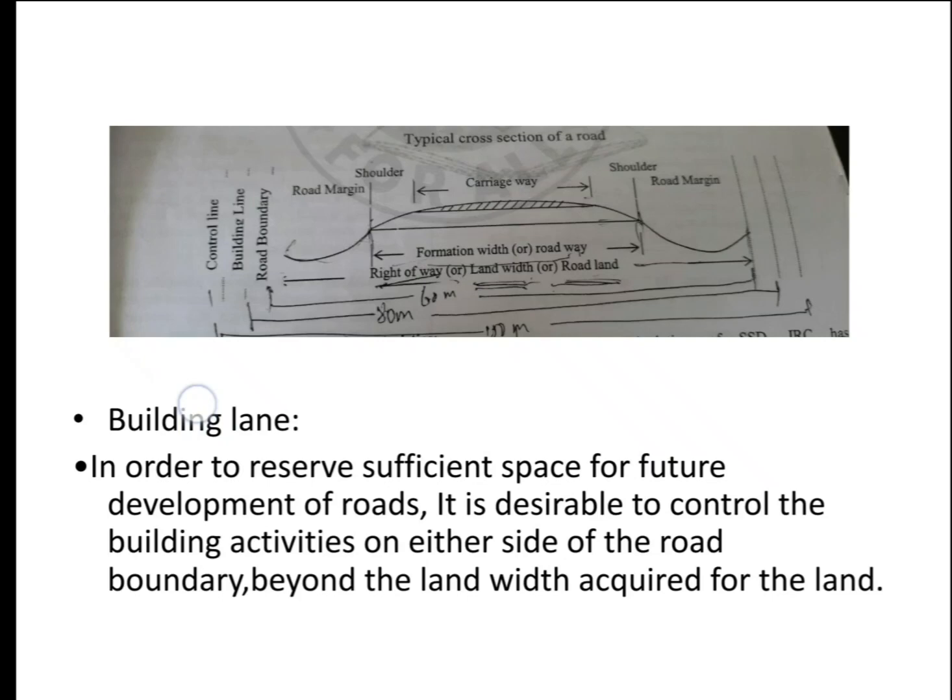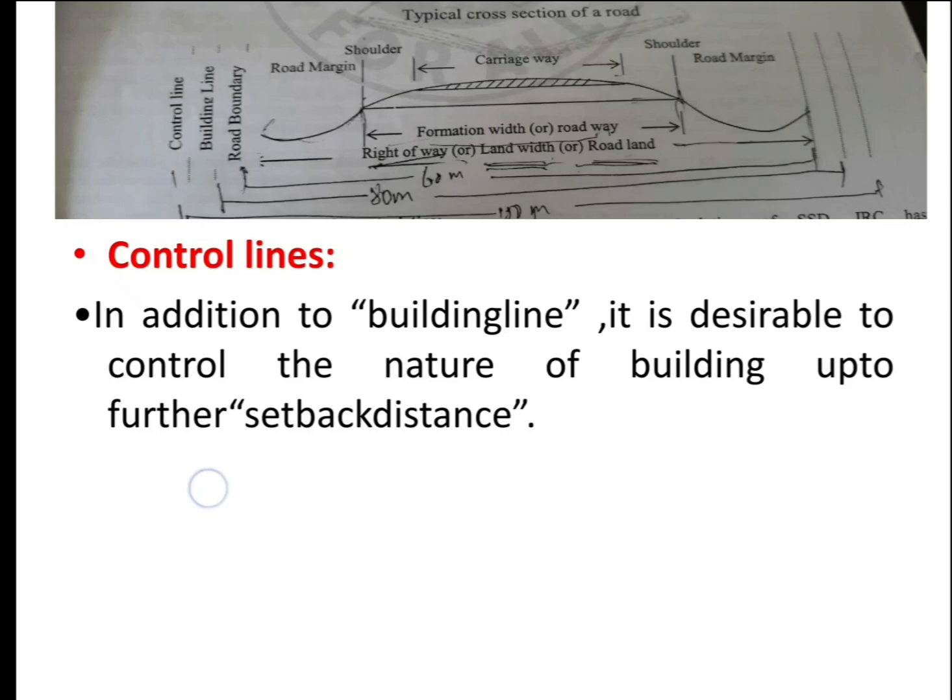For that, they provide one invisible control line on the land adjacent to the roadways. That line is called a building line. It is just for controlling the building activities on the side of the road. Beyond the building line there will be another control point, in which the type of building and other details should be mentioned. We can't construct whatever we want beside the roadways. There should be some restriction based on government norms. We can construct only within the control lines. Beyond all that, we can do whatever we want, but within these lines there should be some restriction.